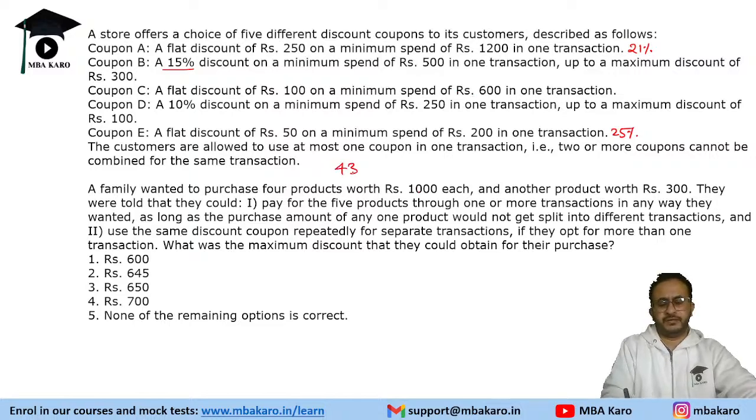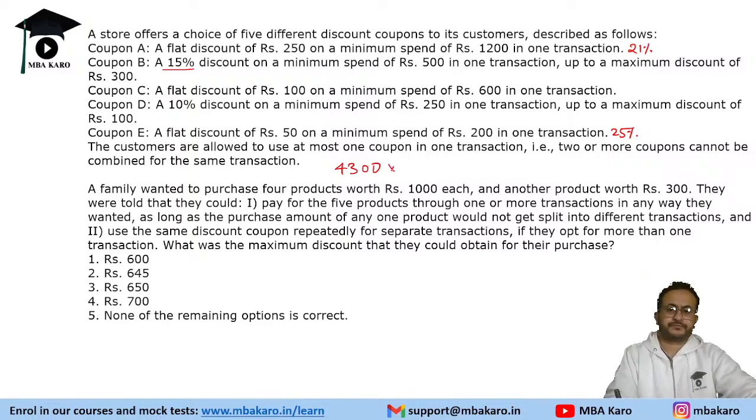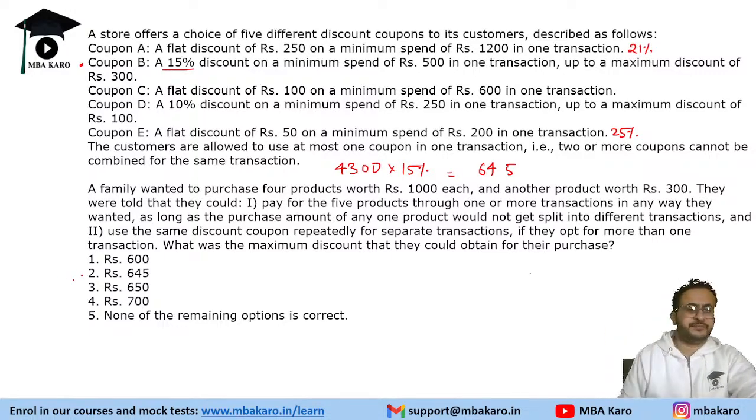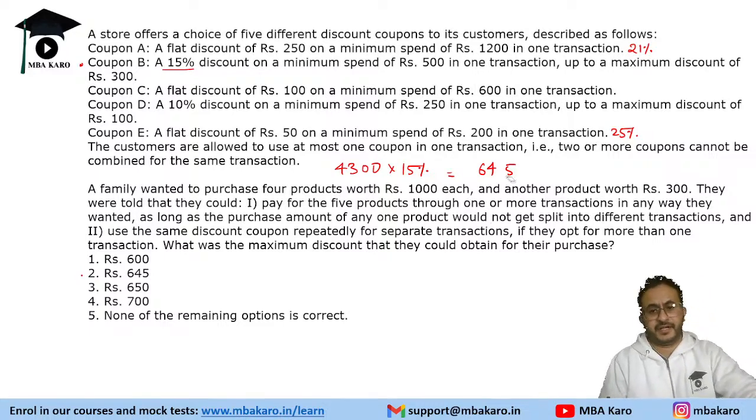Total spend is 4300, and 15% of that is 645. That is one possibility if you go for a single discount, right? But we will try to make some combination and get more. So 645 is one of the options, and very likely people are going to mark that as a possible answer. But we will try to extract the best out of it.